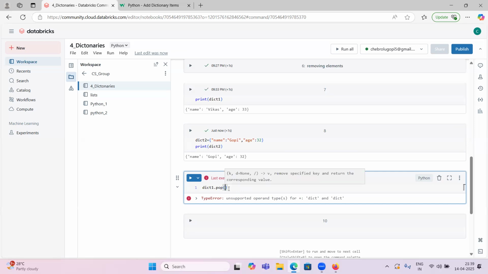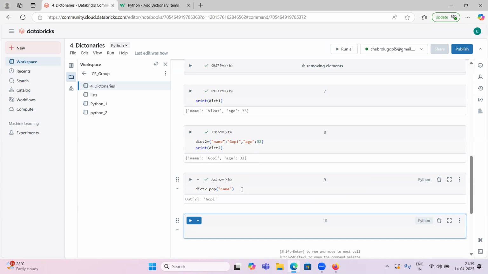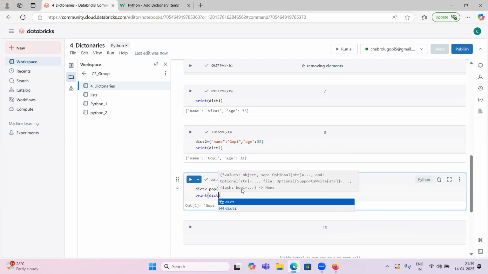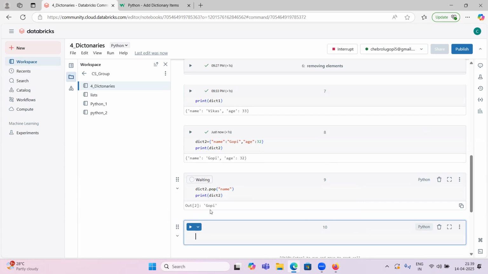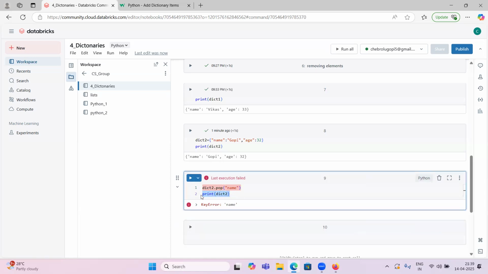Let's see. Here we have dict2, right? dict2 dot pop. I want to remove name. Now let me print dict2. So it removed this one, right? From dict2 we have name Gopi, age 32. I want to remove the name field. If you see, it will print none. Key error. It already deleted.